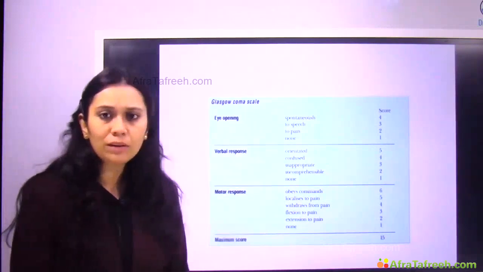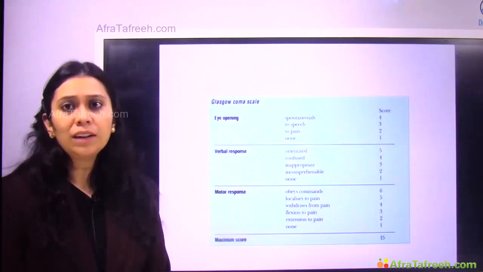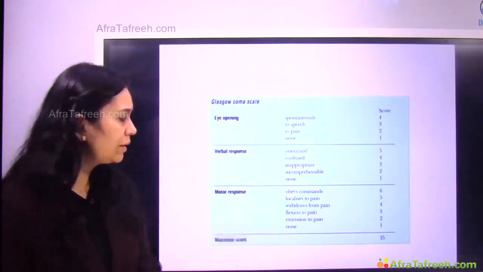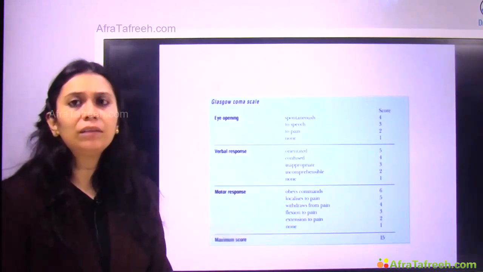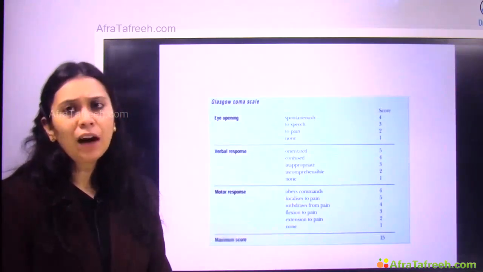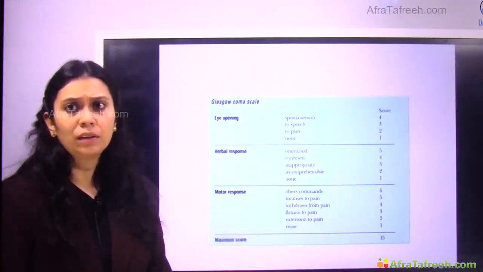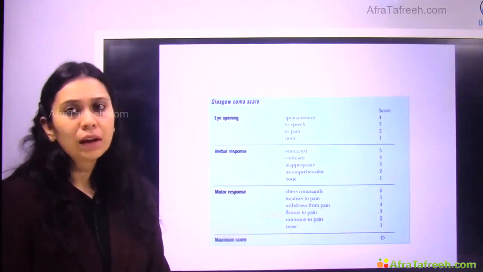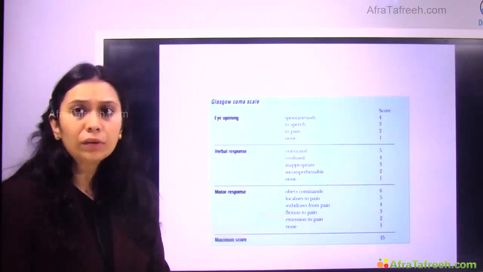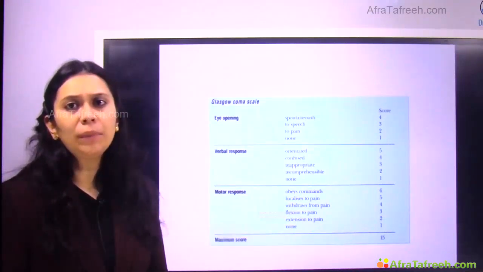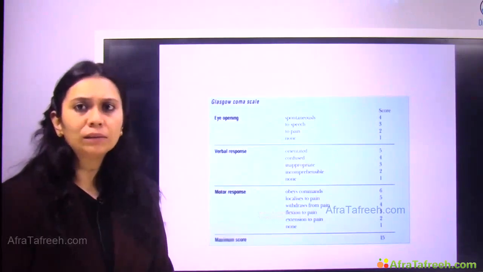So in motor response, right, if I ask the patient to move his limb, he obeys the command, we give him 6. If I give a pain stimulus and he localizes the pain stimulus, then we give 5. If I give the pain stimulus and the patient just shows a withdrawal response, then we give 4. If the patient shows a flexion response to the pain, then we give 3. Extension response to the pain, then we give 2. And no response to the pain, then we give 1.